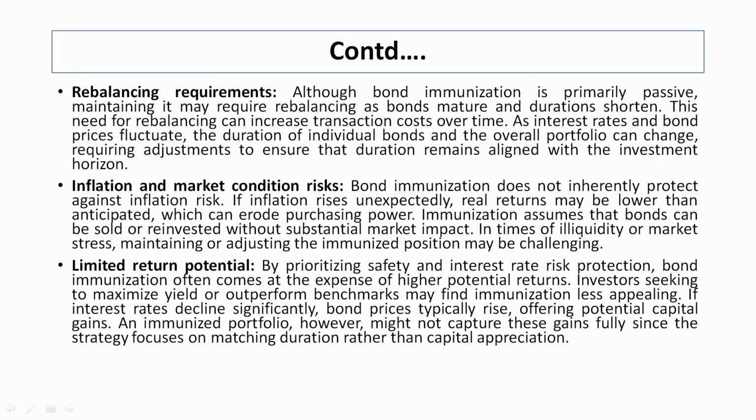The next one is rebalancing requirement. We have already explained this particular concept with the help of the example. Although bond immunization is primarily passive, maintaining it requires rebalancing, which requires active involvement. Although we are passive in dealing with the immunization, we should actively check the investment and the portfolio and where it is moving. With interest rate and bond price fluctuations, the duration of individual bonds and the overall portfolio can change, requiring adjustment to ensure the duration remains aligned with the investment horizon.